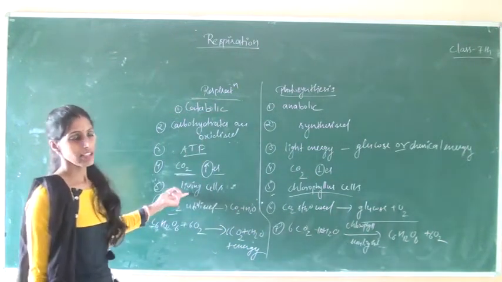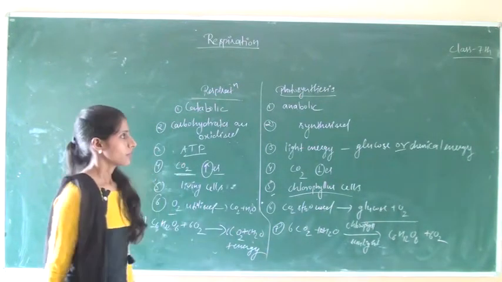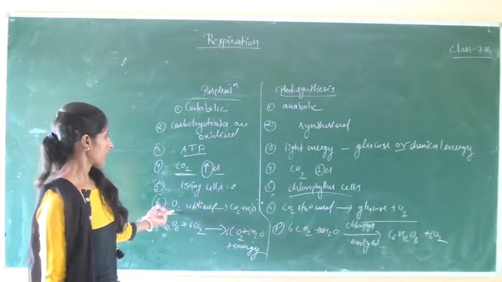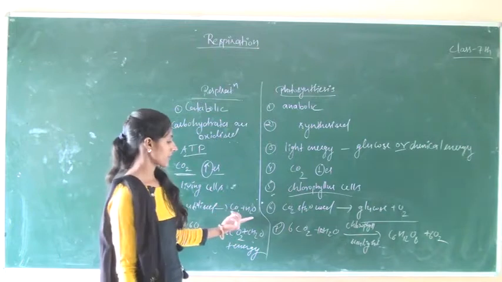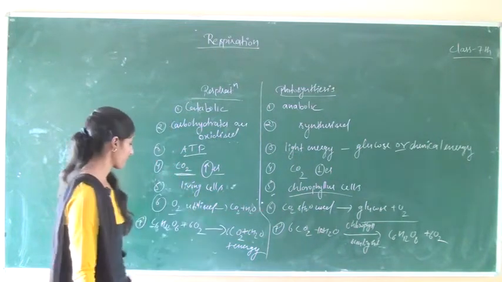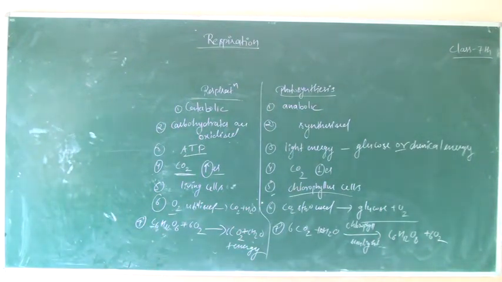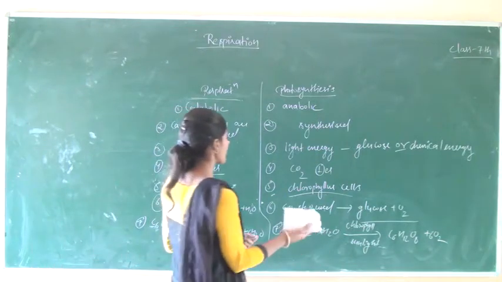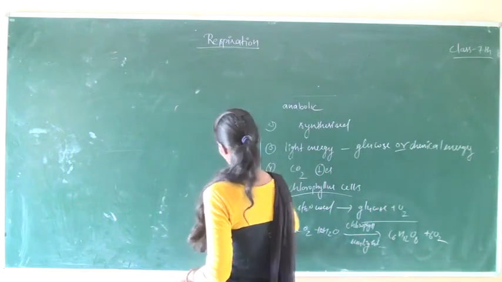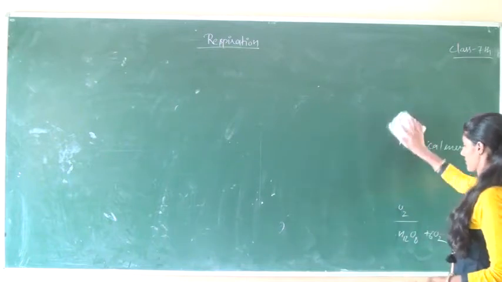Respiration generally takes place in all living cells. Photosynthesis takes place in chlorophyllous cells. In respiration, oxygen is utilized, and carbon dioxide and water are formed. In photosynthesis, it is the reverse. This is the chemical reaction in the respiration and photosynthesis processes. Okay. Now we will discuss the breathing process.